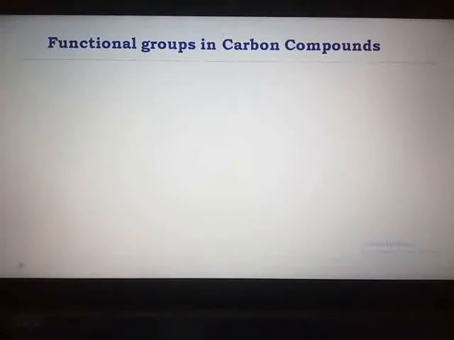Look very carefully at the main explanatory part of functional group: one or more hydrogen atoms in a molecule of hydrocarbon are replaced by some other atoms or groups of atoms.